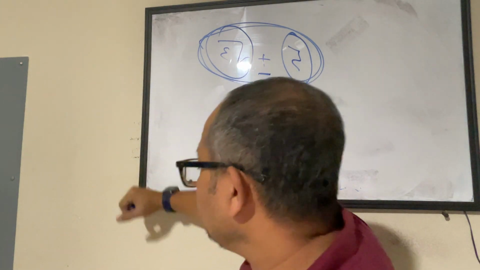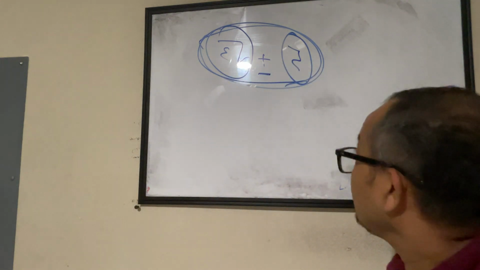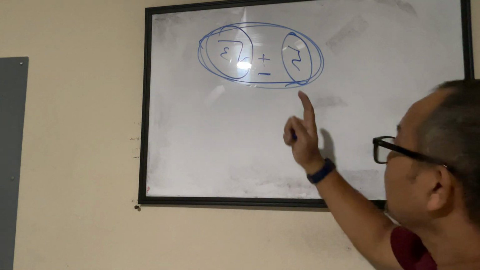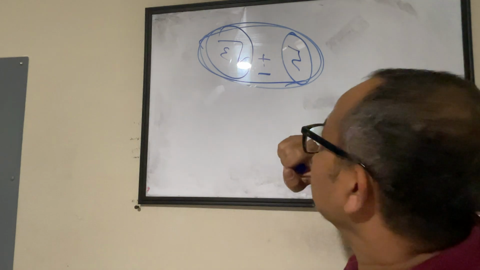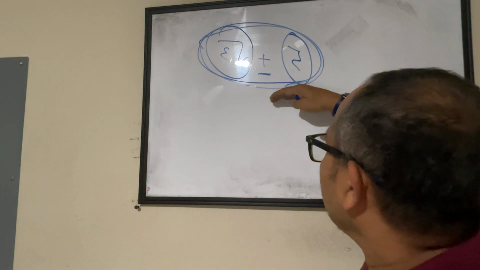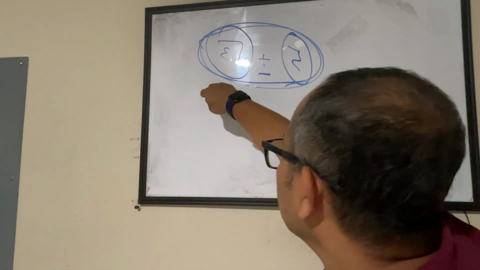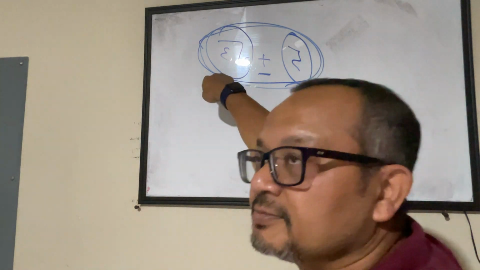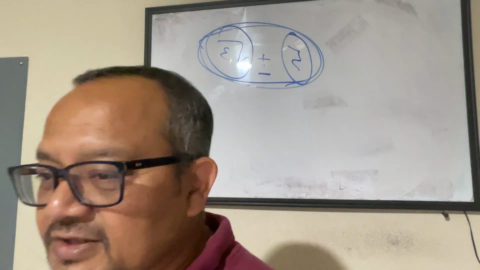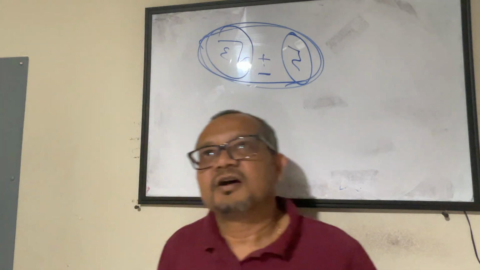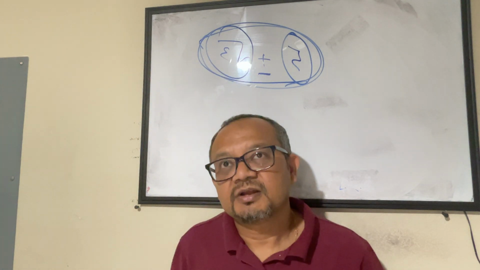Now, what will happen if we added, subtracted and we multiplied also? Let me just think if there is a scenario that I'm missing here. Adding, subtracting is fine.